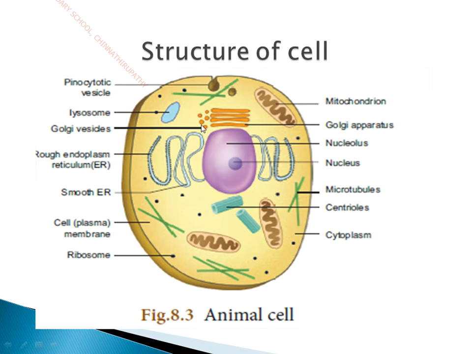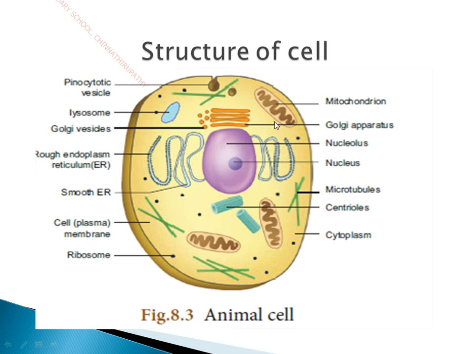And here you can see small vesicles, Golgi vesicles or Golgi apparatus, which is mainly for packaging of substances. For packaging of the produced substances, these Golgi vesicles are very important. And here comes a part called lysosome. Lysosome contains an enzyme called lysozyme, which has the capacity to destroy its own cell. Suppose the cell does anything wrong, or any wrong process happens inside the cell, the lysosome secretes an enzyme which digests the whole cell. So lysosome is called the suicidal bag of the cell.